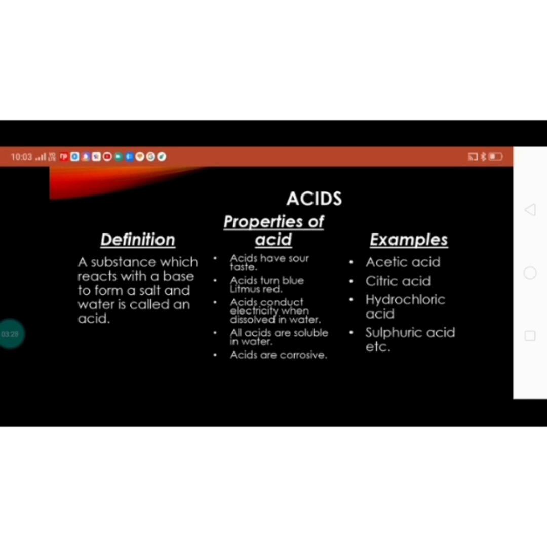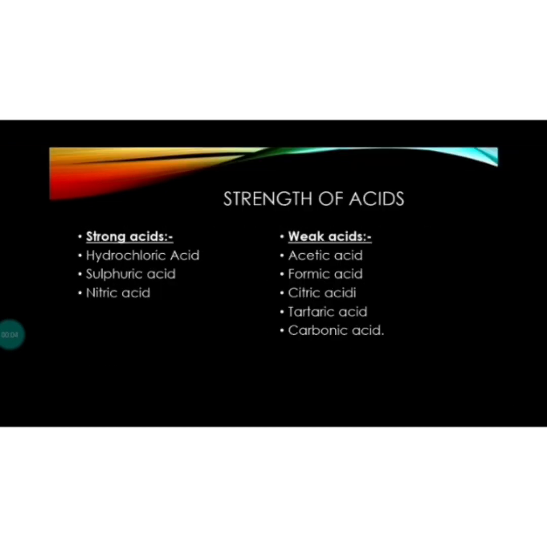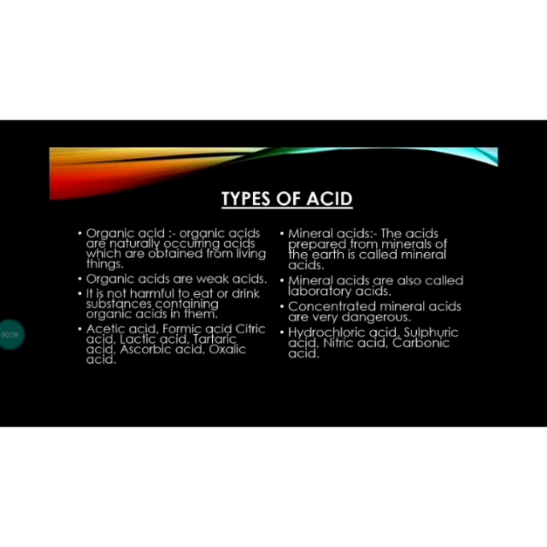Examples of acids are acetic acid, citric acid, hydrochloric acid, sulfuric acid. These are some common examples of acids. Next is types of acids: organic acids and mineral acids. There are two types of acids.